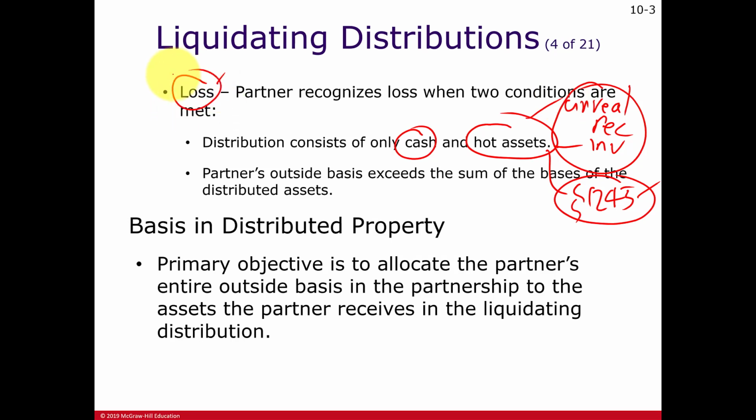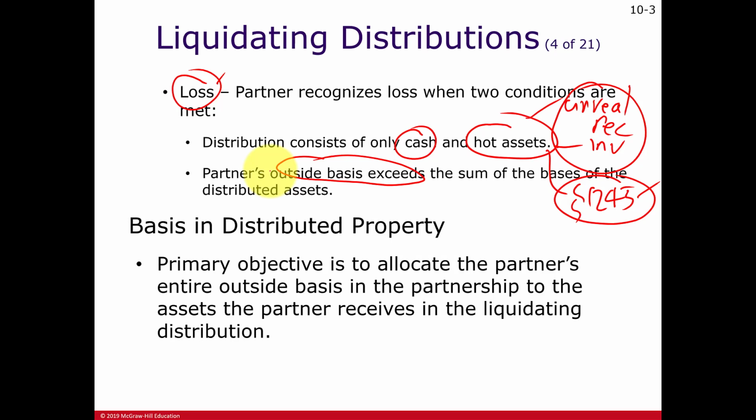Here they talk about, again, the outside basis. That's the adjusted basis of the partner's interest in the partnership. And the difference, and sometimes they say the sales proceeds, the amount realized, is going to be the inside basis. And it's not at cost, but the fair market value, whatever that interest is worth.